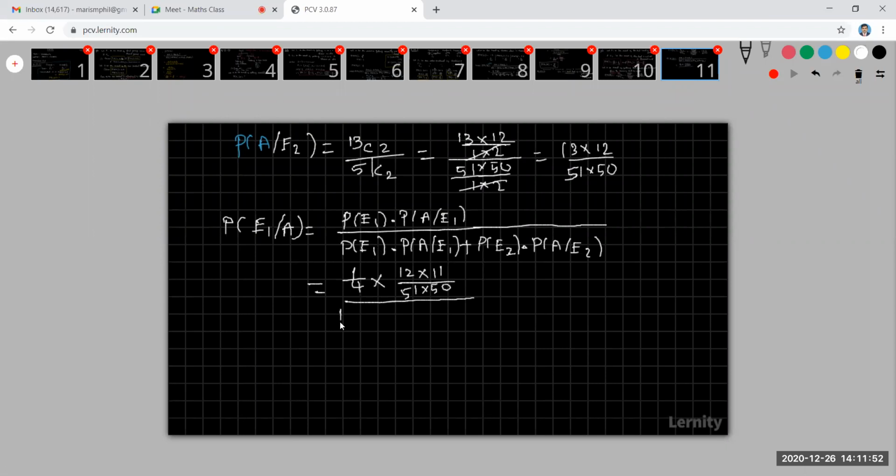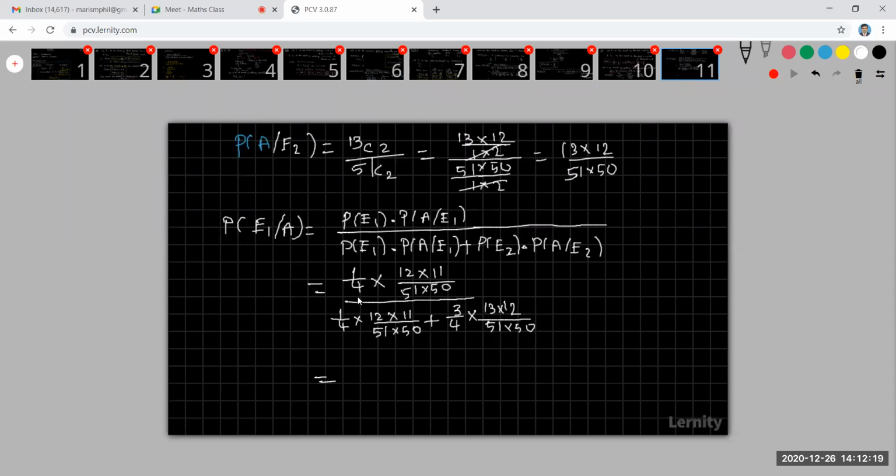My P of E1 is 1 by 4 into 12 into 11 divided by 51 into 50, plus P of E2. What is my P of E2 part? That is 3 by 4 into P of A given E2, which is 13 into 12 divided by 51 into 50. Now look at that.